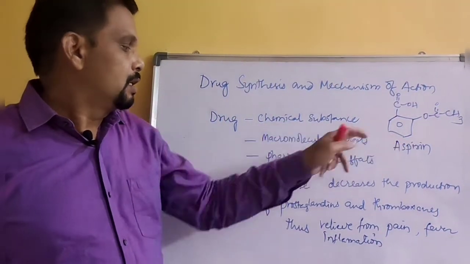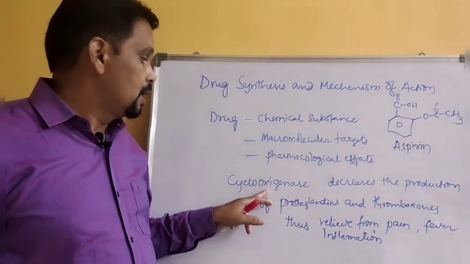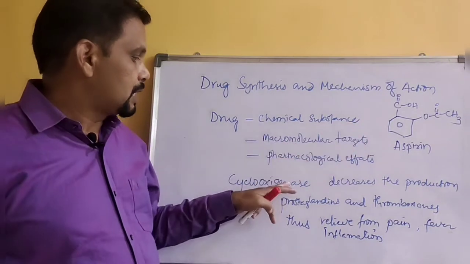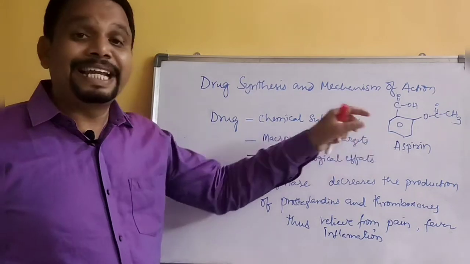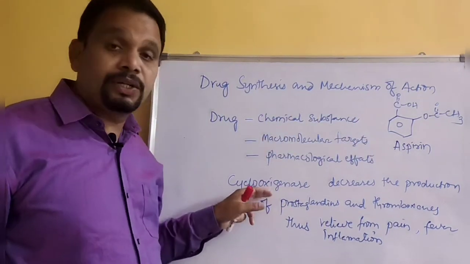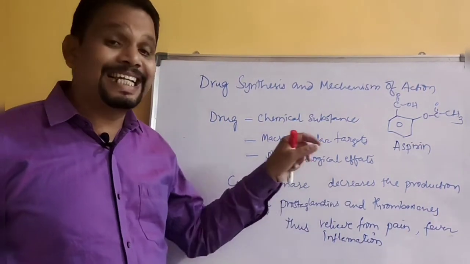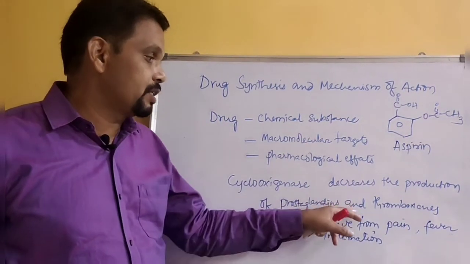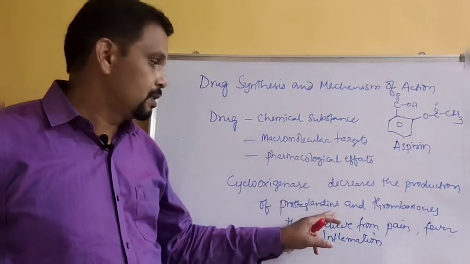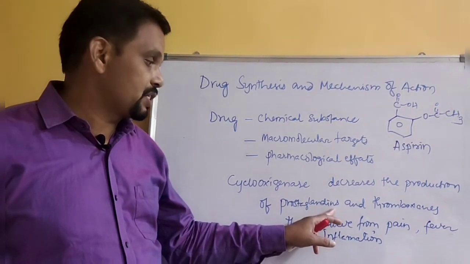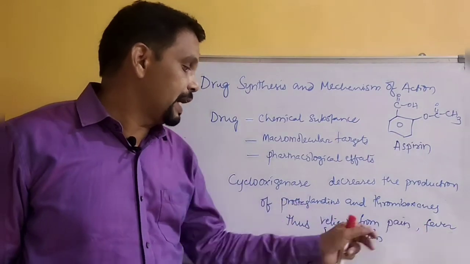So this interacts with cyclooxygenase, which is an enzyme. Once it binds with this cyclooxygenase, it inhibits the function of cyclooxygenase, so that's why finally it decreases the production of prostaglandins and thromboxanes. Thus, because of those biological reactions and functions, it relieves from pain, fever, and inflammation.